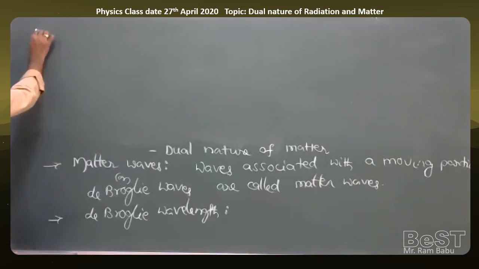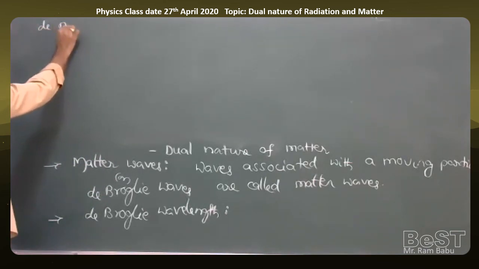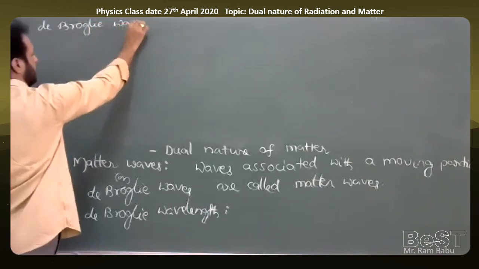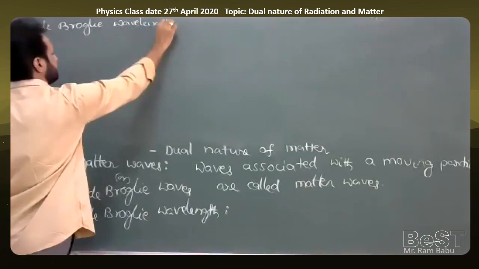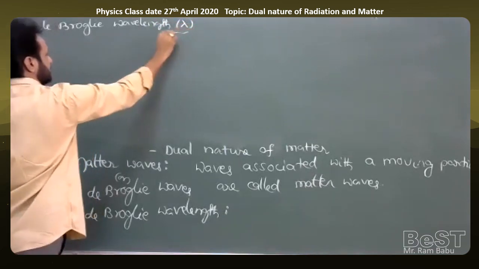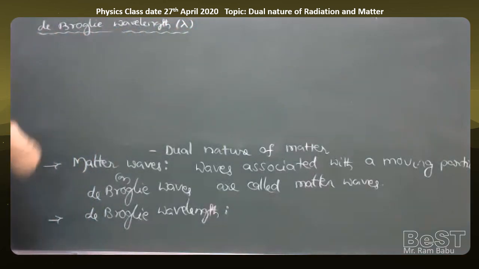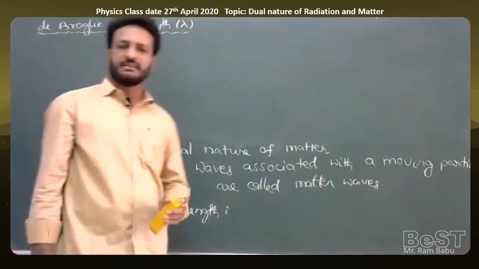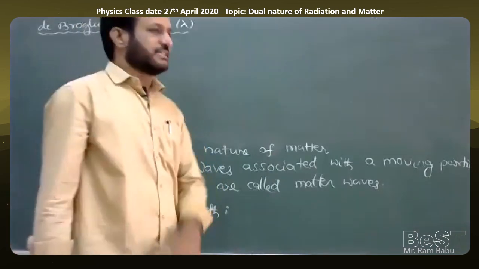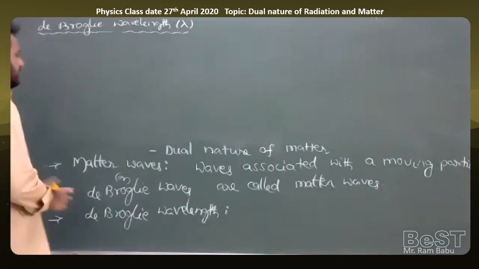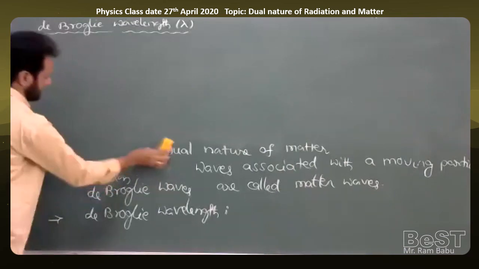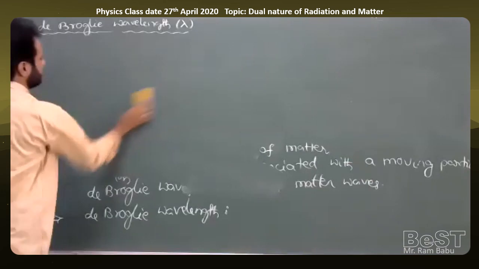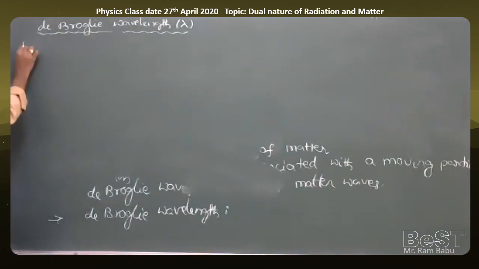Now we'll derive the formula for the de Broglie wavelength. First we'll derive the formula for a photon, and later we can apply the same formula to other particles like electron, proton and neutron. So for example, I am taking a photon as the first case.